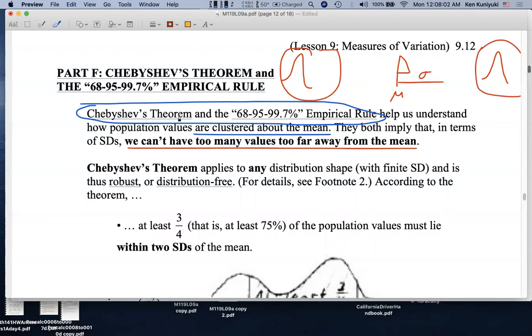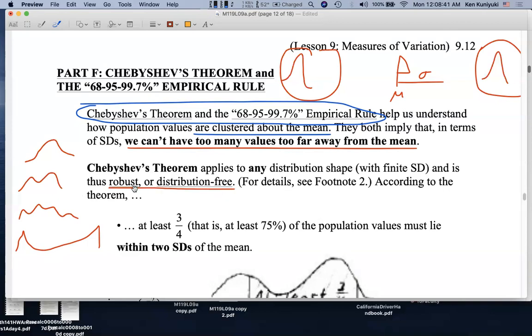Now, a difference between these two rules is that Chebyshev's theorem applies to any distribution shape with finite standard deviation. So it applies to not just a bell curve, but also to something like this, or something like this, or something like this. Any sort of messed up shape, as long as you have finite standard deviation. And I'm not going to mess with you on infinite standard deviation in this class. So because Chebyshev's theorem applies to really any distribution shape, we say that it is by definition robust or distribution free.